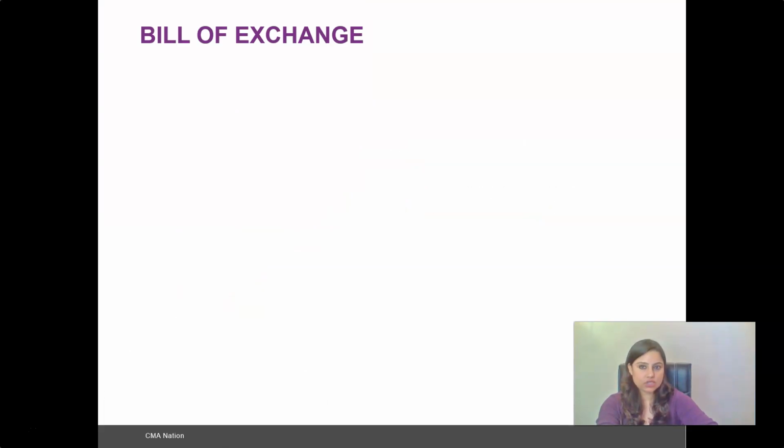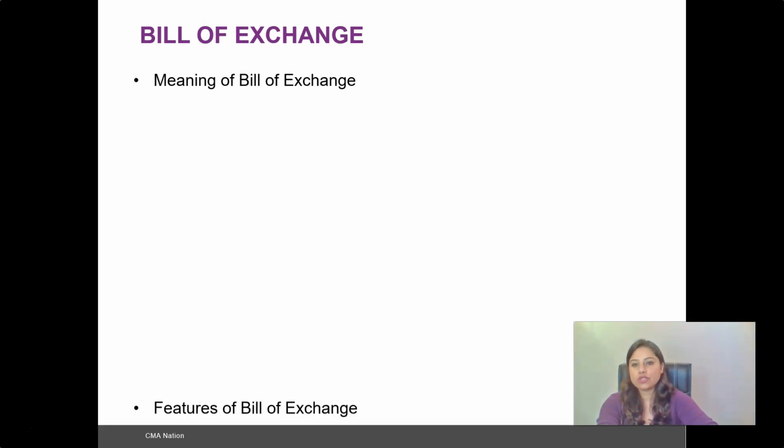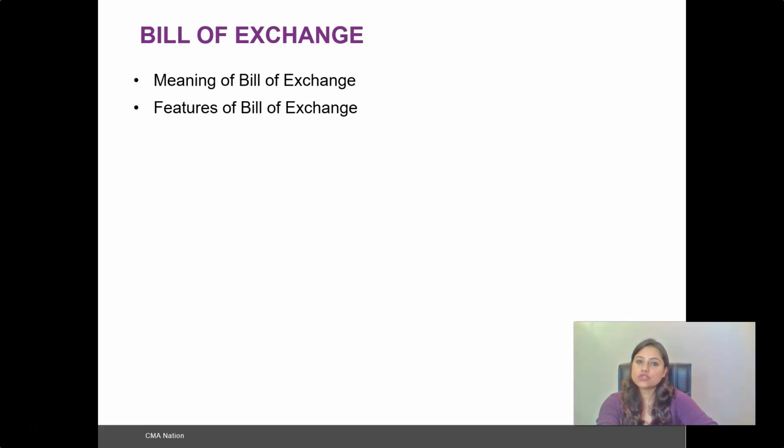In the bills of exchange itself, we would be taking a look at a number of accounting concepts related to bills of exchange. First and foremost, the meaning of the bills of exchange, then the features of a bill of exchange. In the meaning, we will be covering that a bill of exchange is a medium and a negotiable instrument. Then what parties are involved in a bill of exchange.